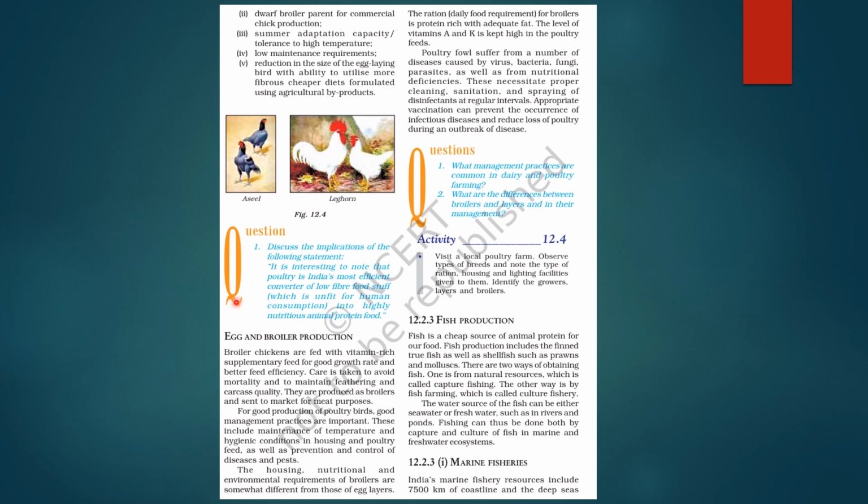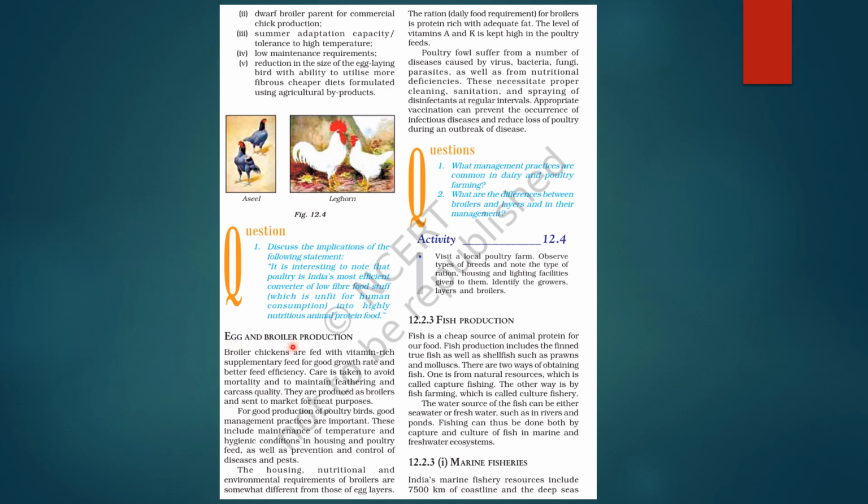Okay, another question: we have discussed the implications of the following statement. It is interesting to note that poultry in India is the most efficient converter of low fiber foodstuff which is unfit for human consumption into highly nutritious animal protein food. Yes. So you can write this in context of what we have studied here, like how we feed the cattle using this low fiber foodstuff, okay, and they convert it into basically milk or milk products, okay, and other kinds of food items. Correct.